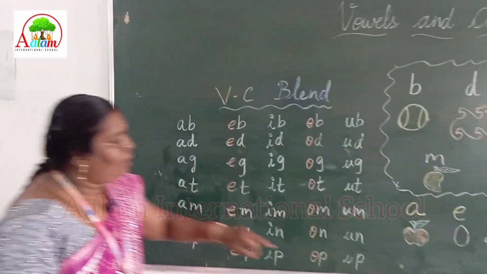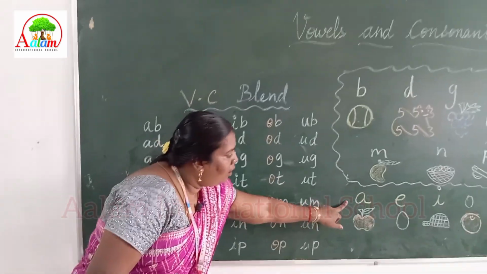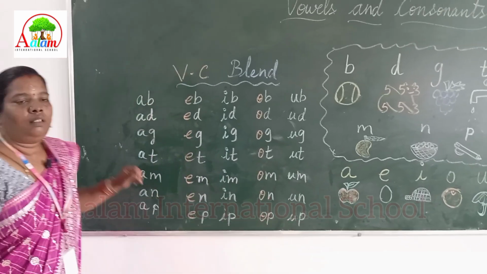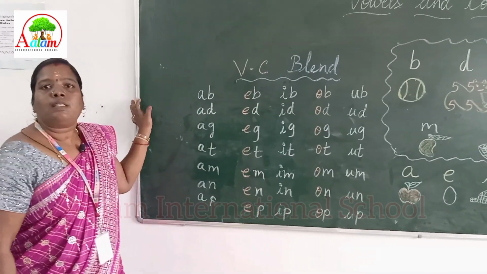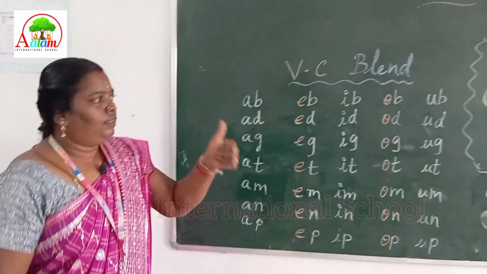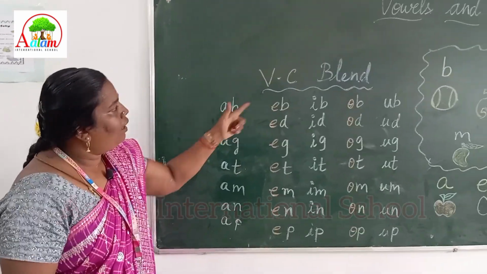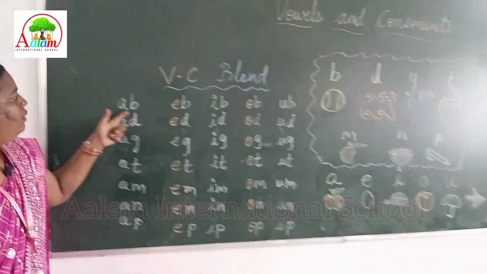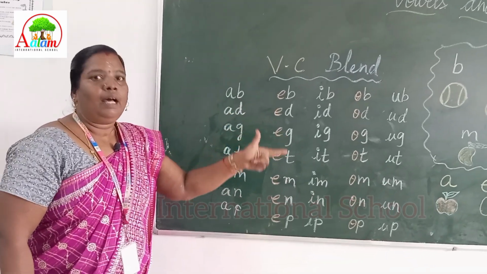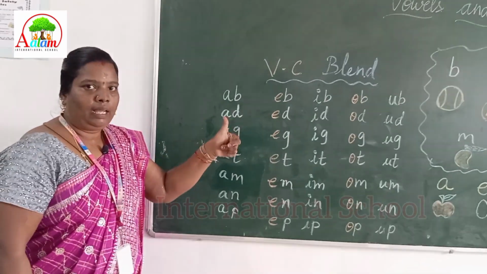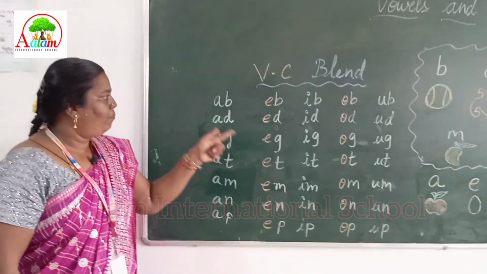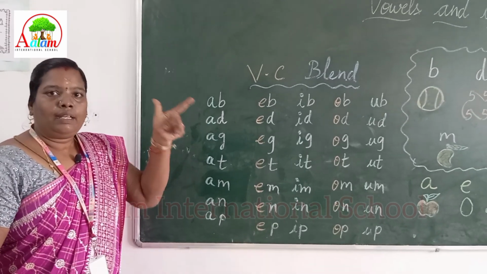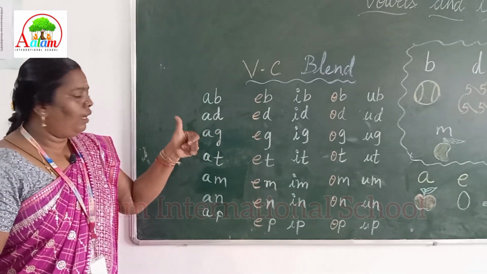First, let me take the first vowel, A. It sounds A. And consonant B. A, ba, ab.